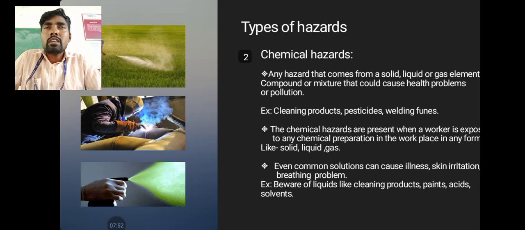So our final suggestion is: be aware of liquids like cleaning products, paints, acids, and solvents. We have to take precautions when using those materials, and also fertilizers, pesticides, and other chemicals. We must be aware of them.